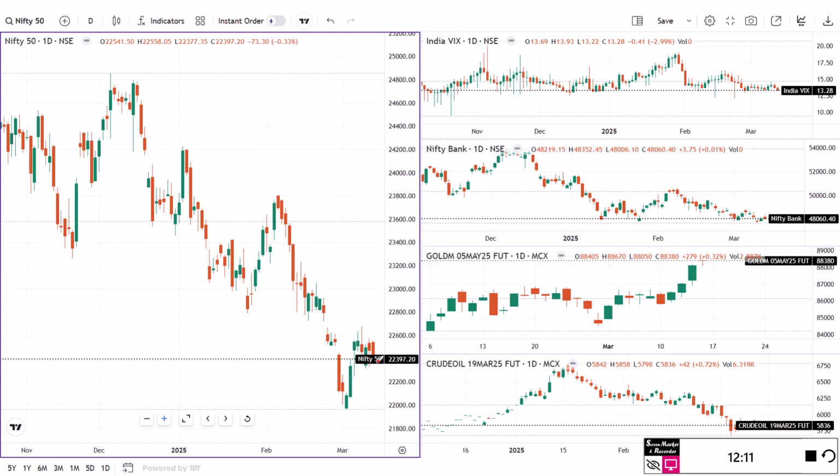So guys, this is the same thing I plotted in a different time frame. We can see this is Nifty, and this one is inversely correlated, though the chart is not hitting in the face. But VIX you can see is inversely correlated. Bank Nifty we can see is directly correlated. Gold is again inversely correlated, and crude oil right now is somehow in sync with Nifty. That means crude oil is also falling, and somehow Nifty is also falling.